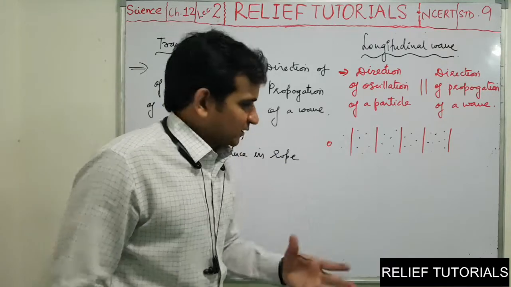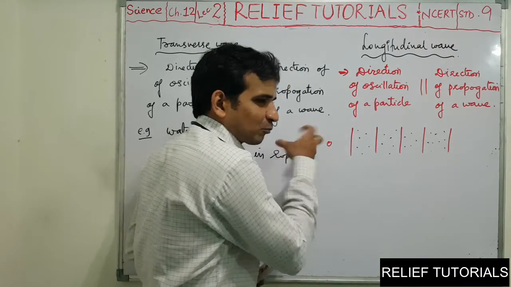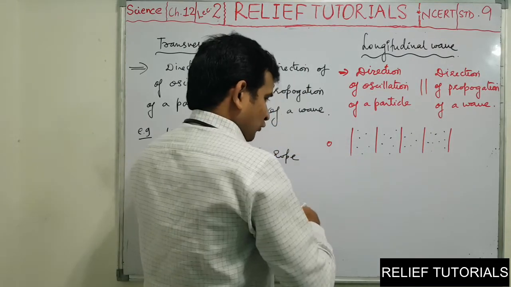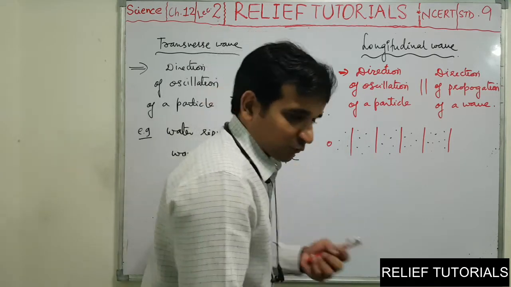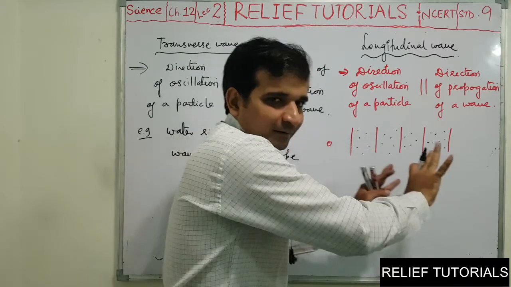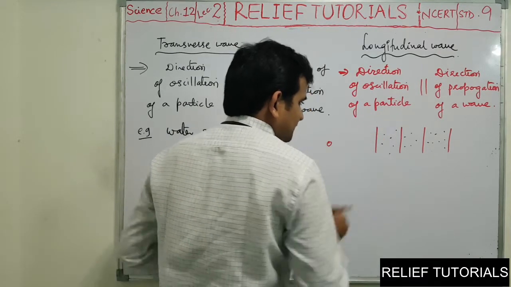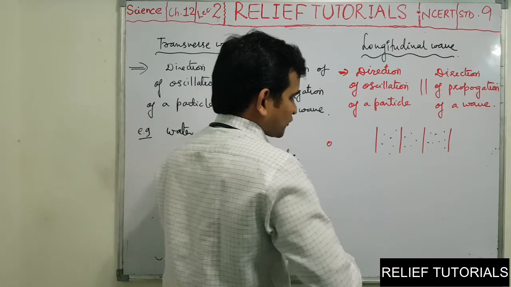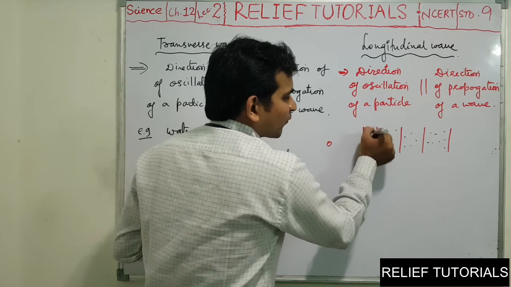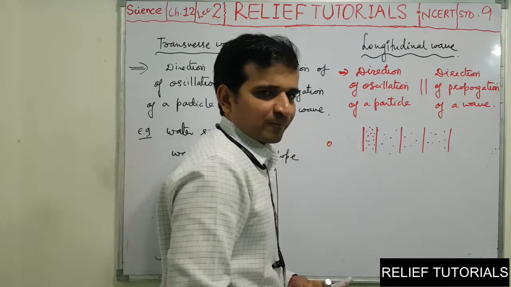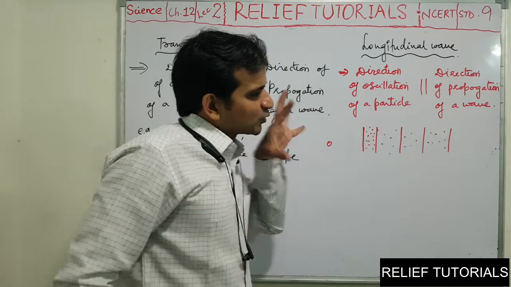But when I speak, what happens? These molecules go away because they are getting the energy from my side. Initially, when I am not speaking, the particles were here. But when I am speaking, the molecules are pushed away. Yes, they start oscillating like this. So this layer goes away from me and goes nearer to the second layer. So here there will be a crowd of molecules. Here there will be a simple space. I am not saying here is a vacuum, but most of the molecules get the energy from my side and are pushed away from me.